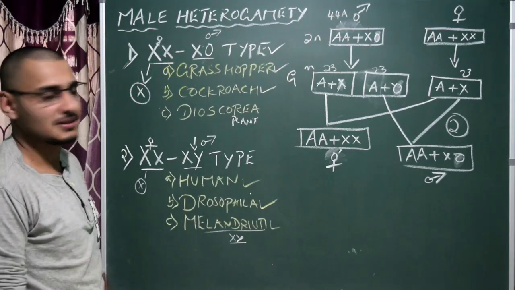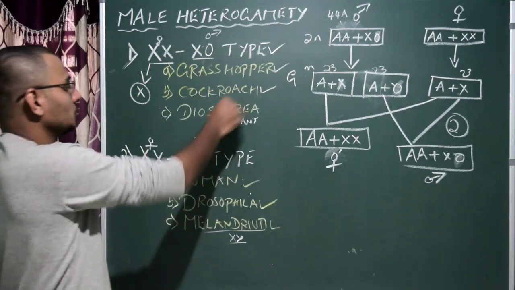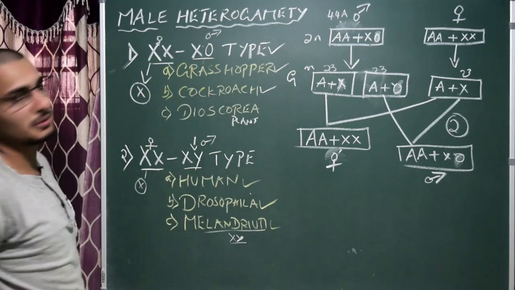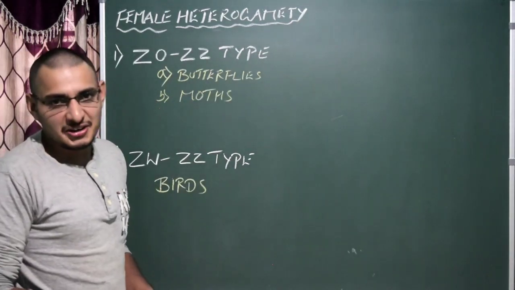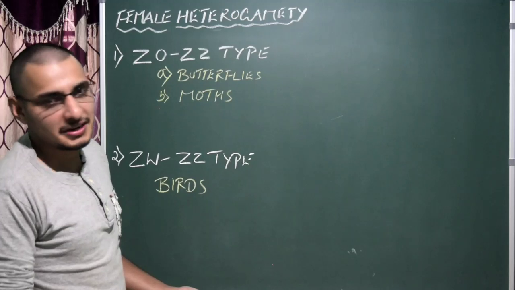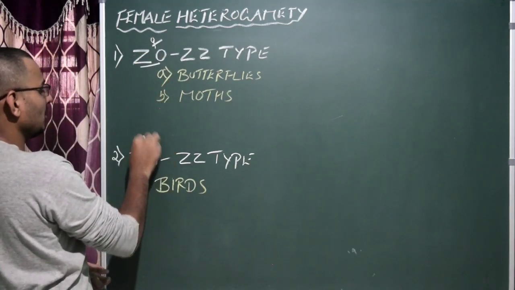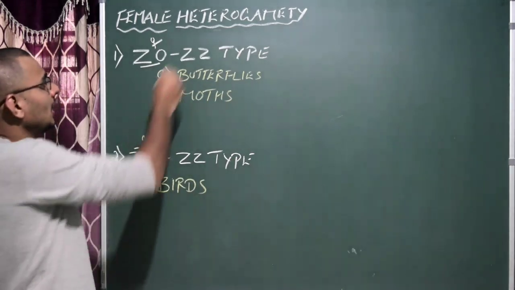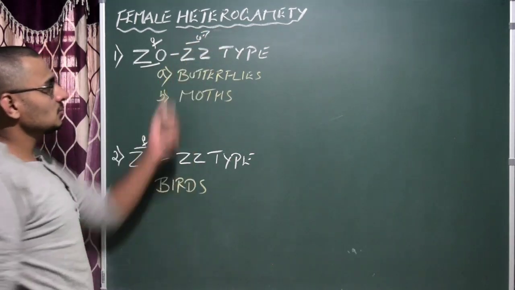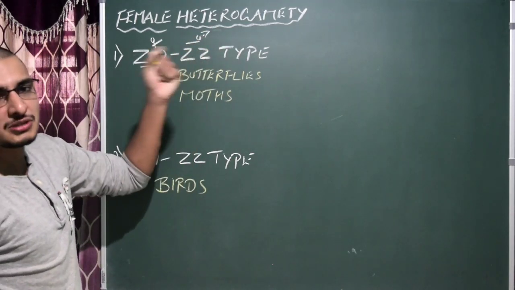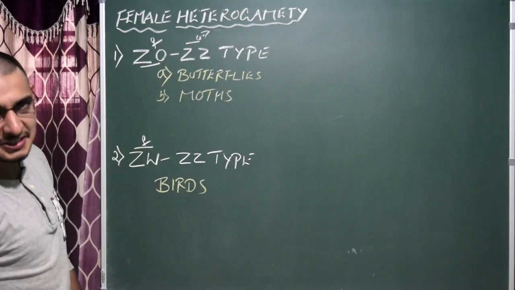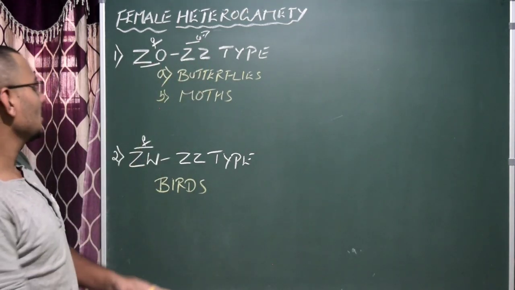Hope you understood this. Please remember the examples: cockroach, Dioscorea plant, and grasshopper. Female heterogamety, very easy one, you understood already. In this case it is female allosomes. This also female. Always left side is female, and in this case right side is male. So you could see in males the allosomes are homozygous, but in this case it is hemizygous. Correct? Females are hemizygous.